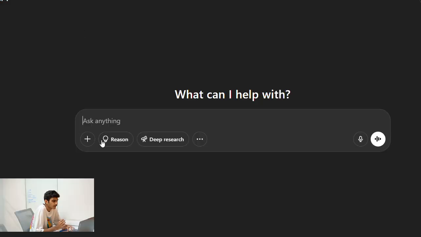So first of all, what do we mean by vibe coding? Vibe coding is basically a way to write code by giving prompts using various AI agents and tools like ChatGPT, DeepSeek and all. Today we are going to create a travel website using ChatGPT. So let's start. As you can see, we are over here at the ChatGPT section.